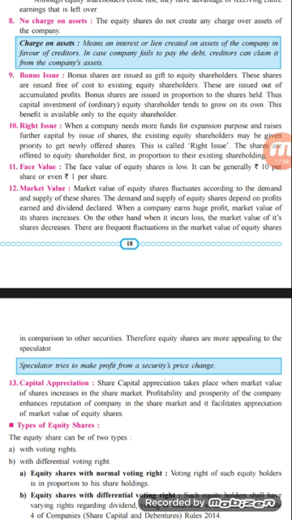Whenever there is a profit in the company, it cannot distribute all the profit in the form of dividend. It will retain some part of profit and put it into a special account that is called CRR, that is cash reserve ratio account. And whenever the company wants to use that particular account, they can take that capital from CRR, that is from the cash reserve ratio account, and they can use it in the business.